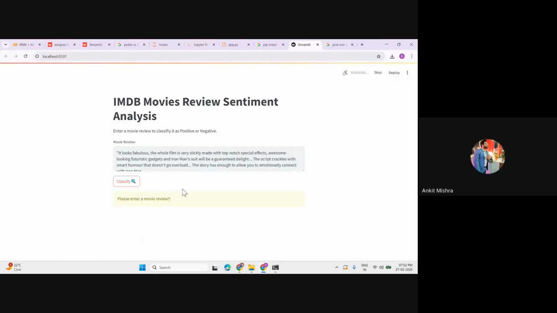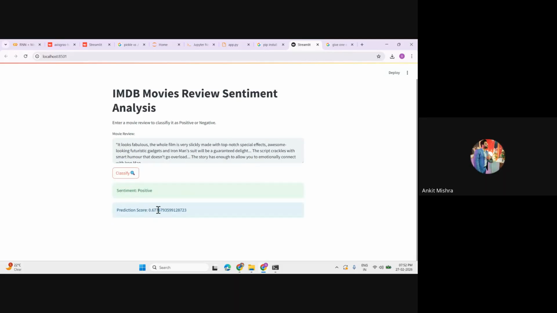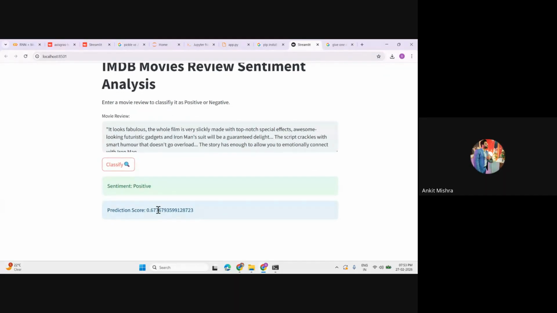I'll click on this classify. This will take some time. Wait for it. See, are you getting the answer now? Wait for it. This is the spinner, the technique that we were using. And just look at the result, candidate, right? We are getting the positive result.